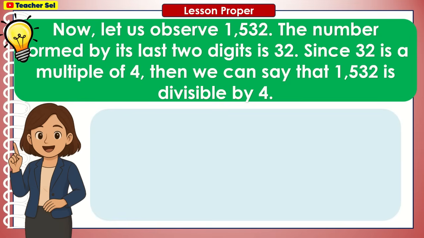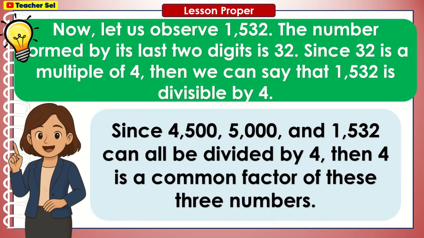Since 32 is a multiple of 4, then we can say that 1,532 is divisible by 4. Since 4,500, 5,000, and 1,532 can all be divided by 4, then 4 is a common factor of these three numbers.